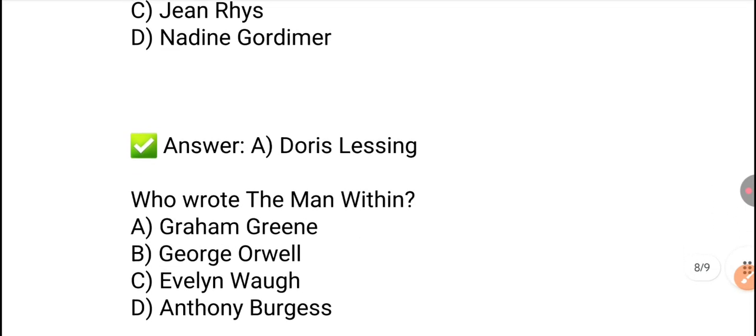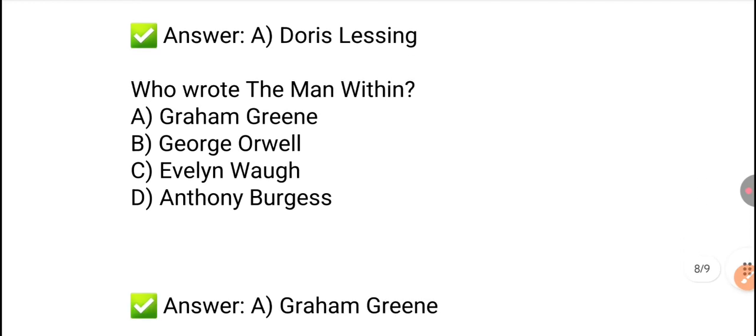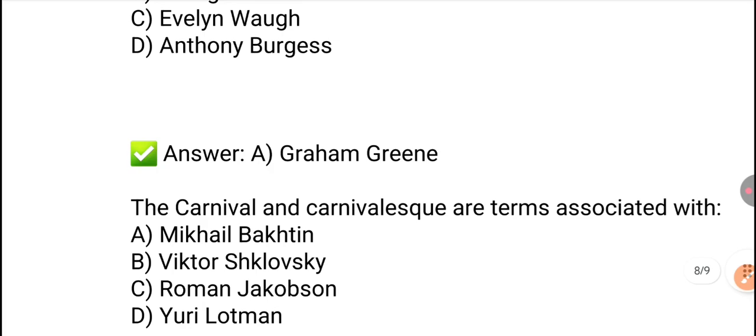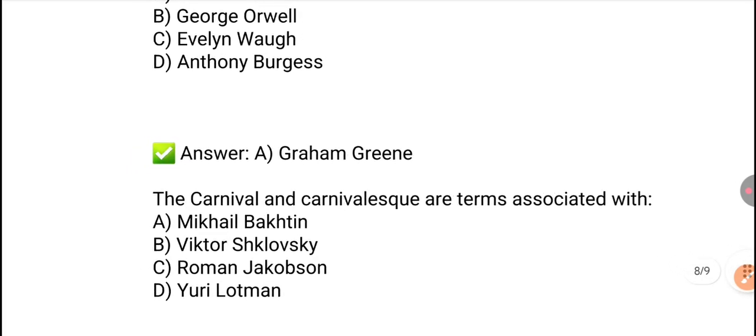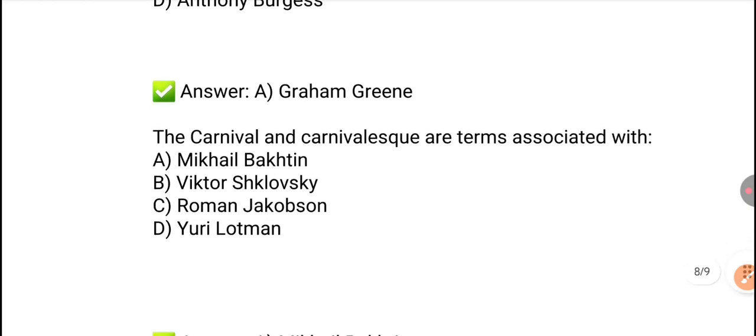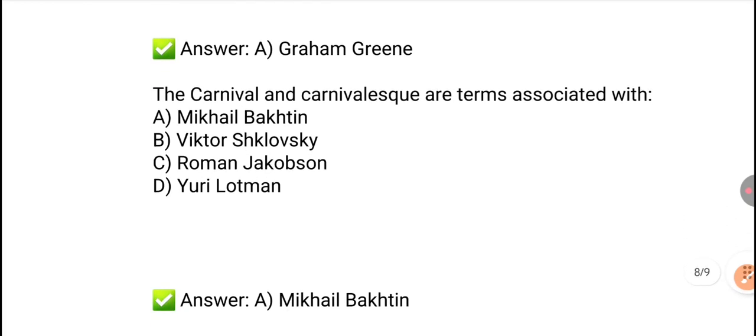Next, who wrote The Man Within? It's a work of Graham Greene. Option A is the right answer. Next, the carnival and the carnivalesque are terms associated with Mikhail Bakhtin. Option A is the right answer.